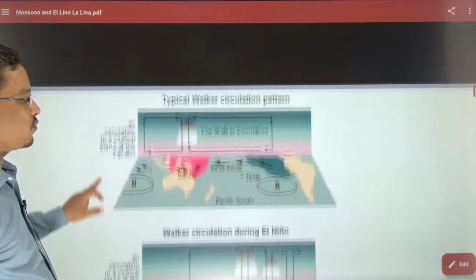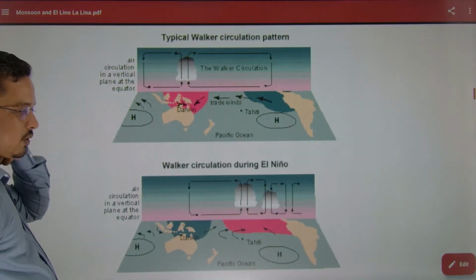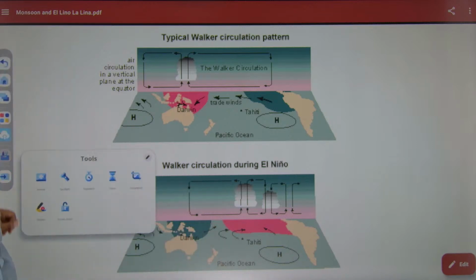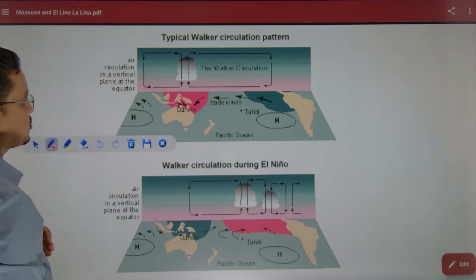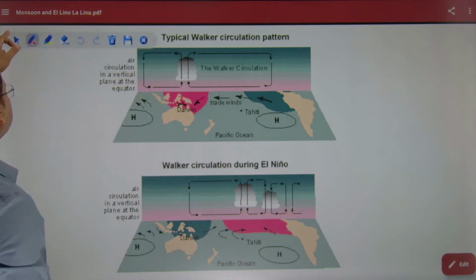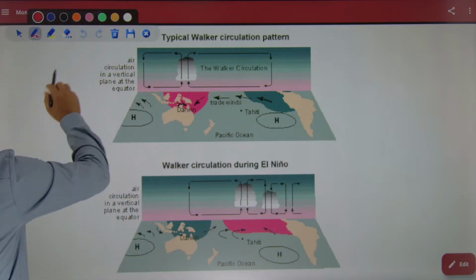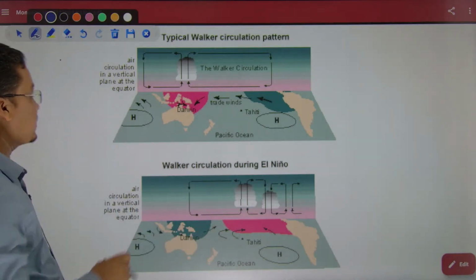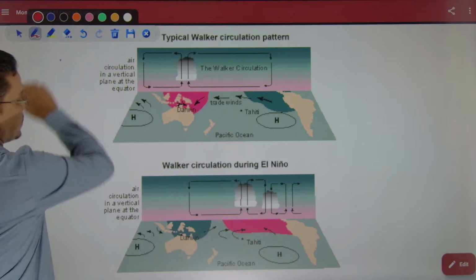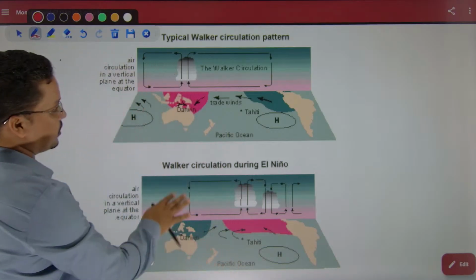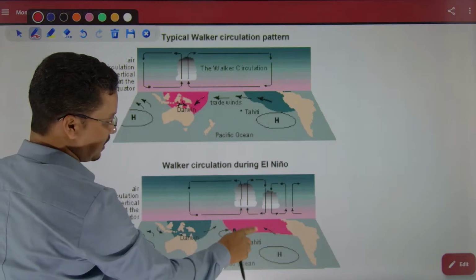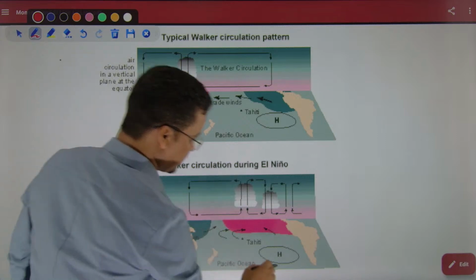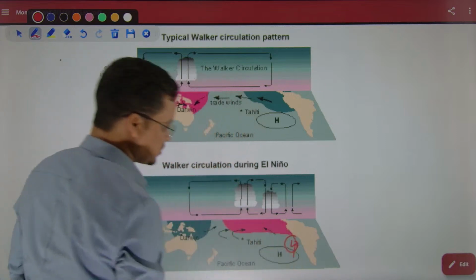Now, during El Nino time, what would be the atmospheric circulation? Let's say this is your El Nino time. See the atmospheric circulation during El Nino. What happens to the atmosphere in the Pacific Ocean? So this is the circulation of the Pacific Ocean. As I said, during El Nino time this region is your El Nino condition, and if it is El Nino condition, what will happen? The Eastern Pacific Ocean will have low pressure, this region will have low pressure.